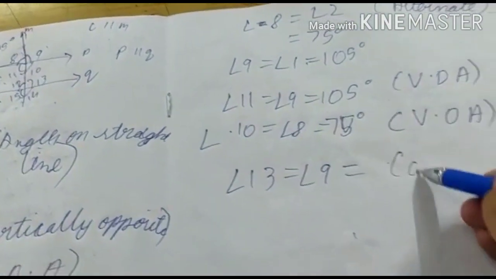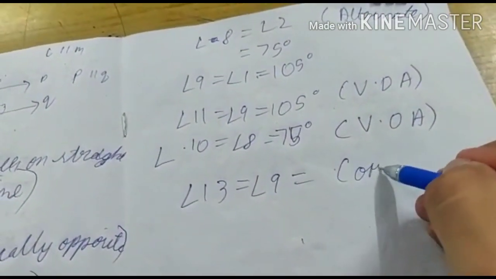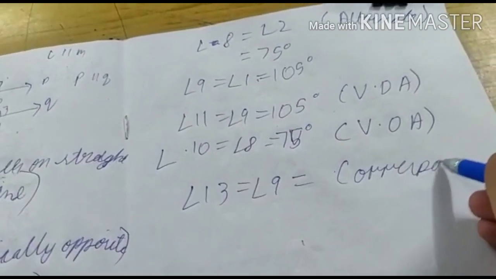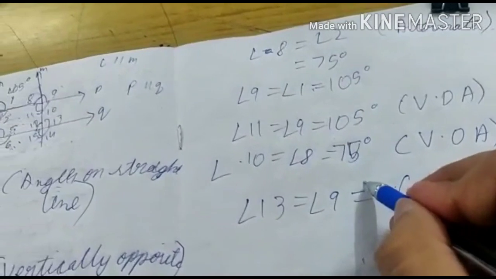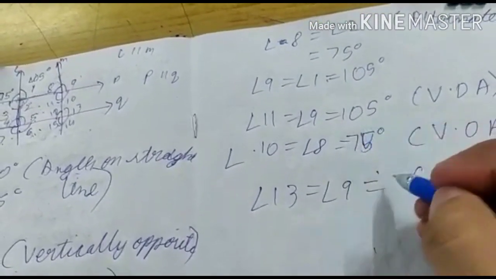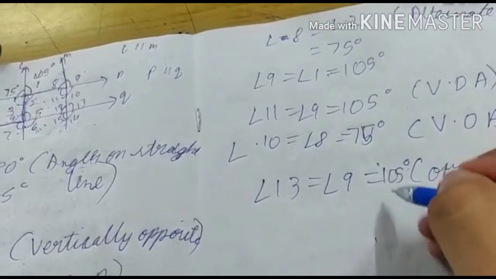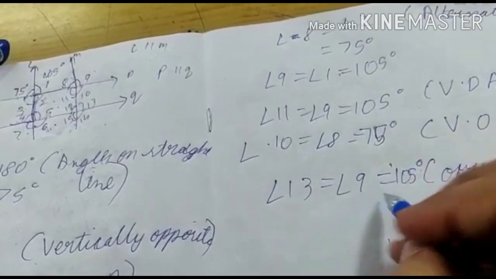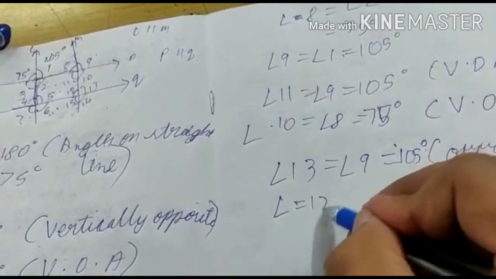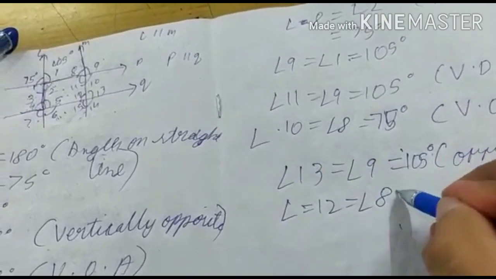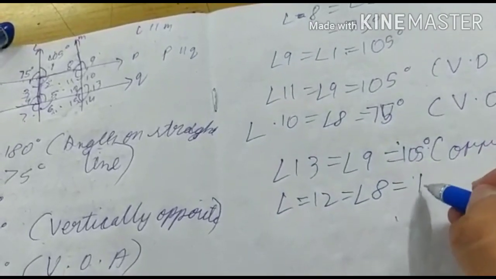This is corresponding. Okay. So angle 13 came out to be equal to angle 9. Angle 9 is 105 degrees.